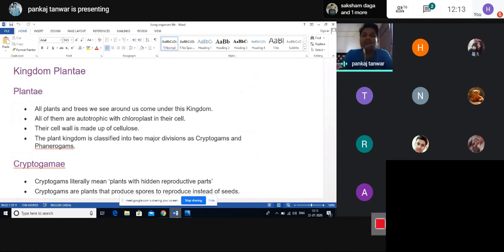And in the plant kingdom, 5 phyla are mainly counted: Thallophyta, Bryophyta, Pteridophyta, Angiosperm, and Gymnosperm. But these phyla of the plant kingdom are mainly differentiated with the two words, cryptogams and phanerogams. So we will start the plant kingdom with the basic characteristic features.